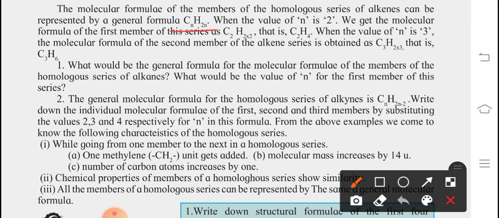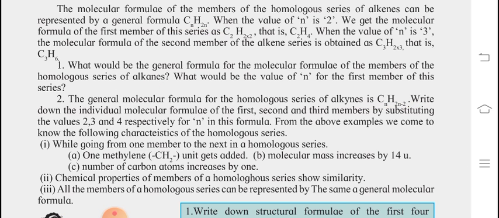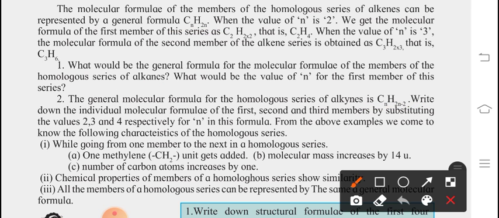Alkene is CnH2n, and for alkyne it is CnH2n minus 2. Now what is the general formula for alkane? Now search for the general formula for alkane. The general formula for alkane is CnH2n plus 2.